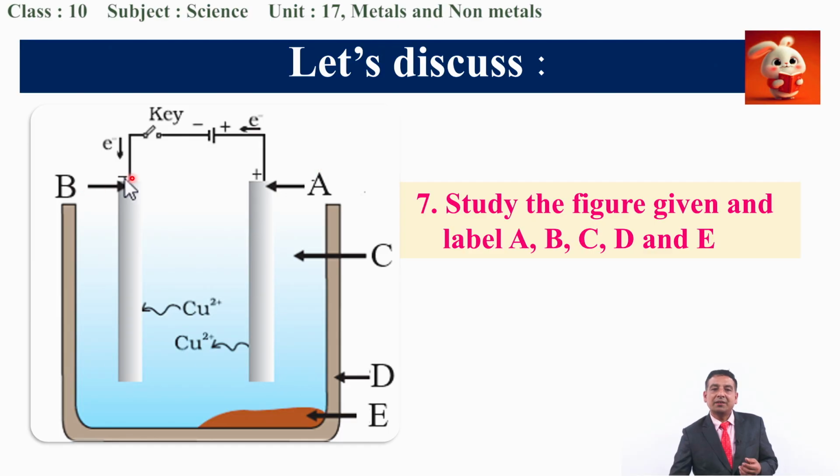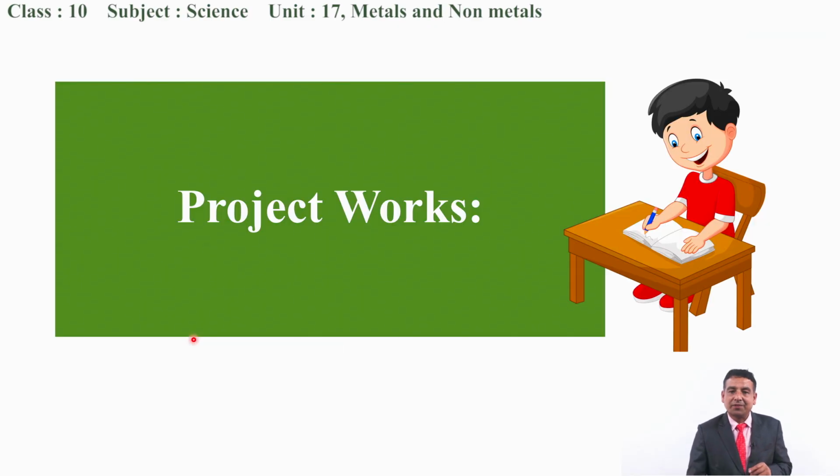And B, in B there is the negative terminal of the battery, so that is called cathode. C is the electrolyte. And D is a voltmeter, a device which we use in the electrolysis. And E are the impurities present in the electrorefining process. So, this is all about the answer solution of the questions given on the screen.